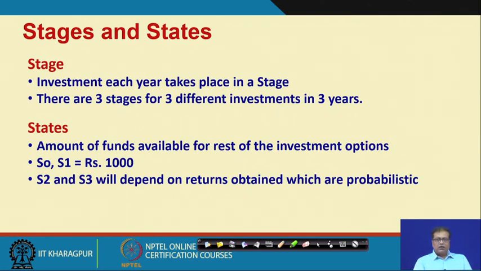You have 1000, you may gain or you may not gain. So, depending on whatever it may be, S2 and S3 values will be different than 1000, or it could be 1000 also if you have a no gain situation, but then it could be different. So, these are the states.